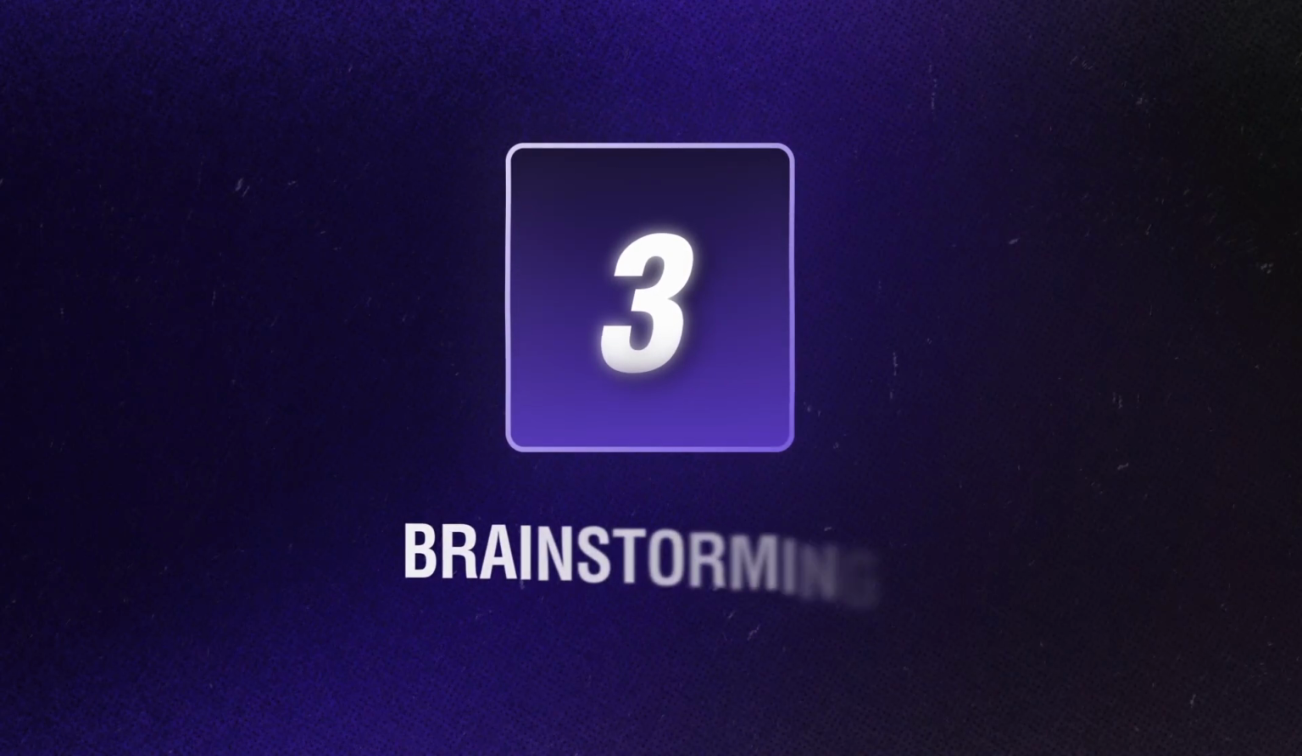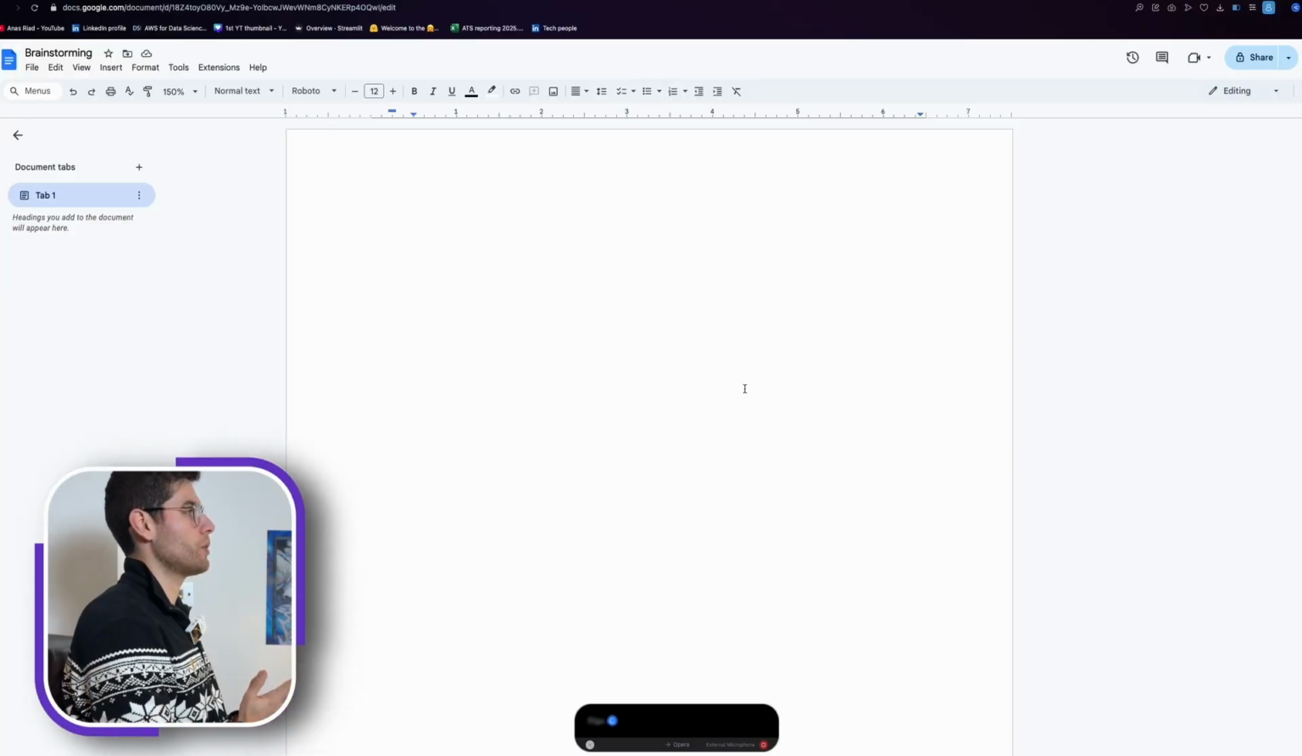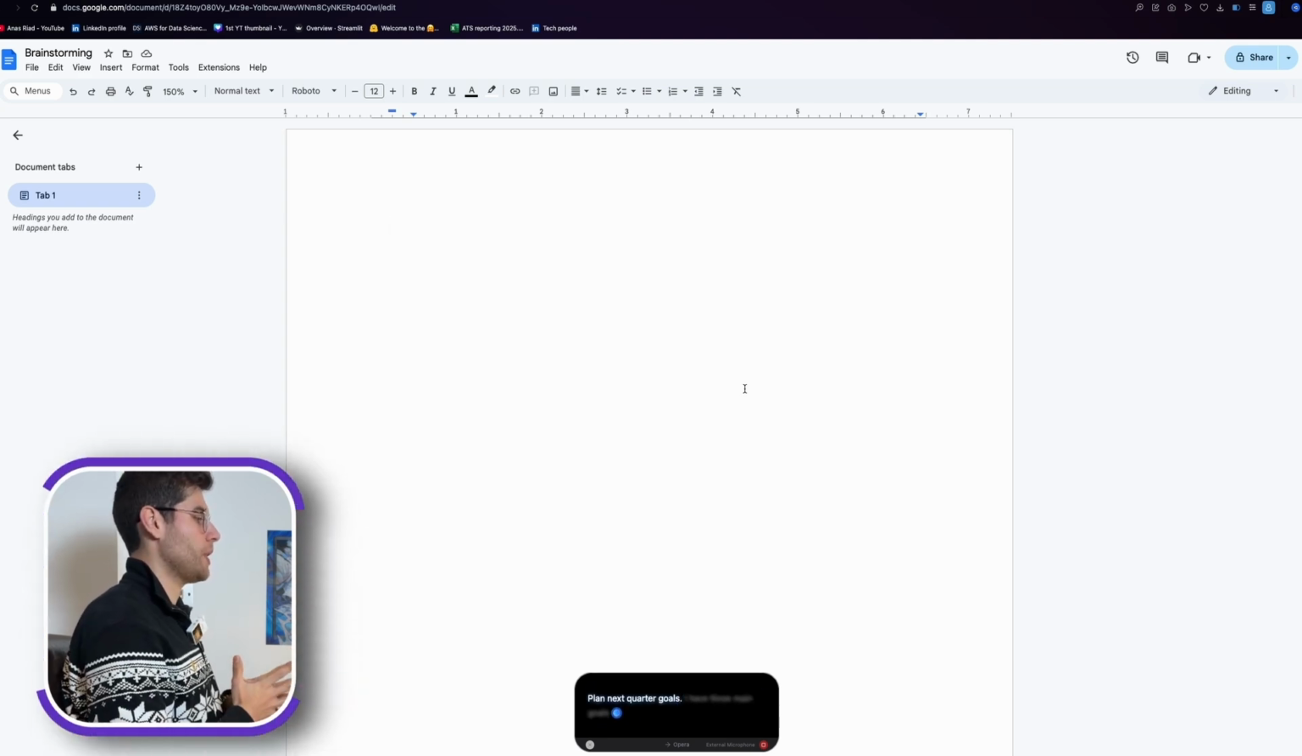Next, I like to use Aqua for brainstorming. So usually I sit and I type and I think, but now I can just speak and things will be organized for me. Let's have a look at how we can do it. Plan next quarter goals. Go back to the line. I have 3 main goals that I would like to focus on. Go back to the line.